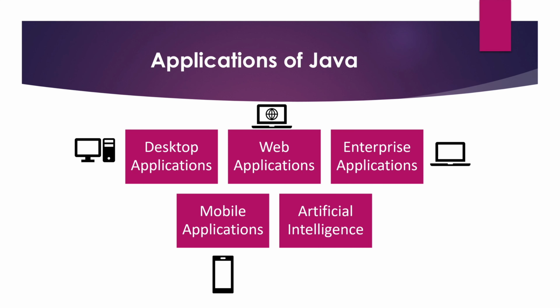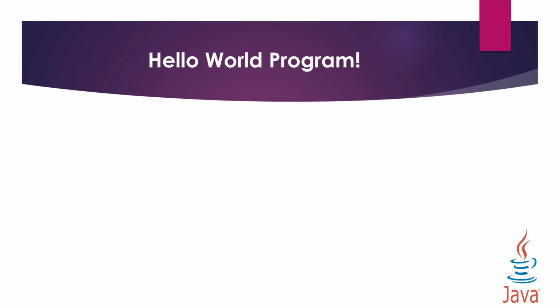Mobile applications are also developed using Java. For that, we can use Java Mobile Edition. Java finds its application in artificial intelligence, games, etc. So these are all the various application areas where Java is used. Even Java is used in robotics and many more places. Now let's look at the Hello World program. From this Hello World program, we'll try to conclude the basic structure of any Java program, which you must know, that is, how to write or how to start any Java program.